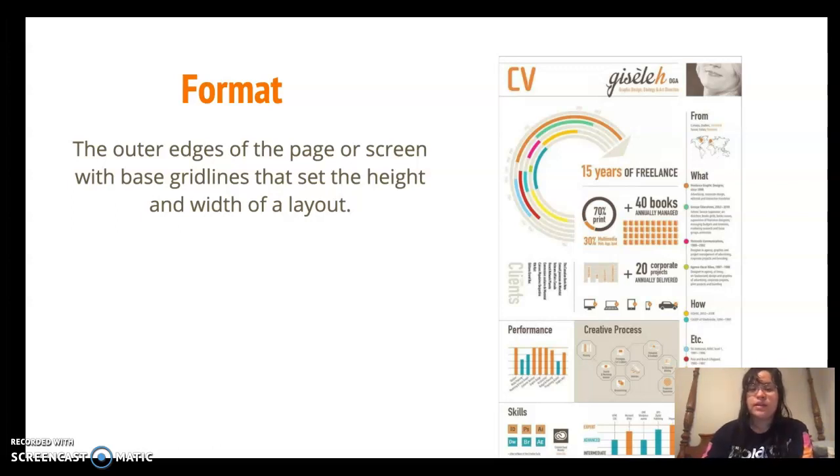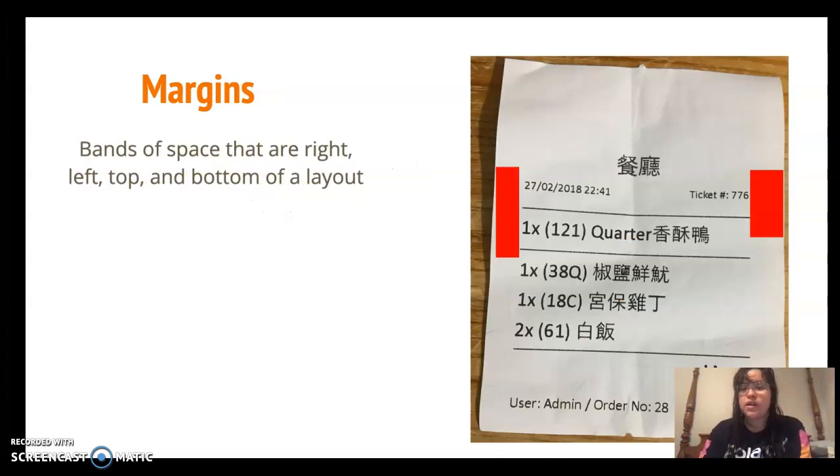So next there's margins. Margins are bands of space that are right, left, top, and bottom of a layout. So here in this receipt, there's margins being used. The left and right ones are proportionate to each other, but the top and the bottom aren't as proportionate.